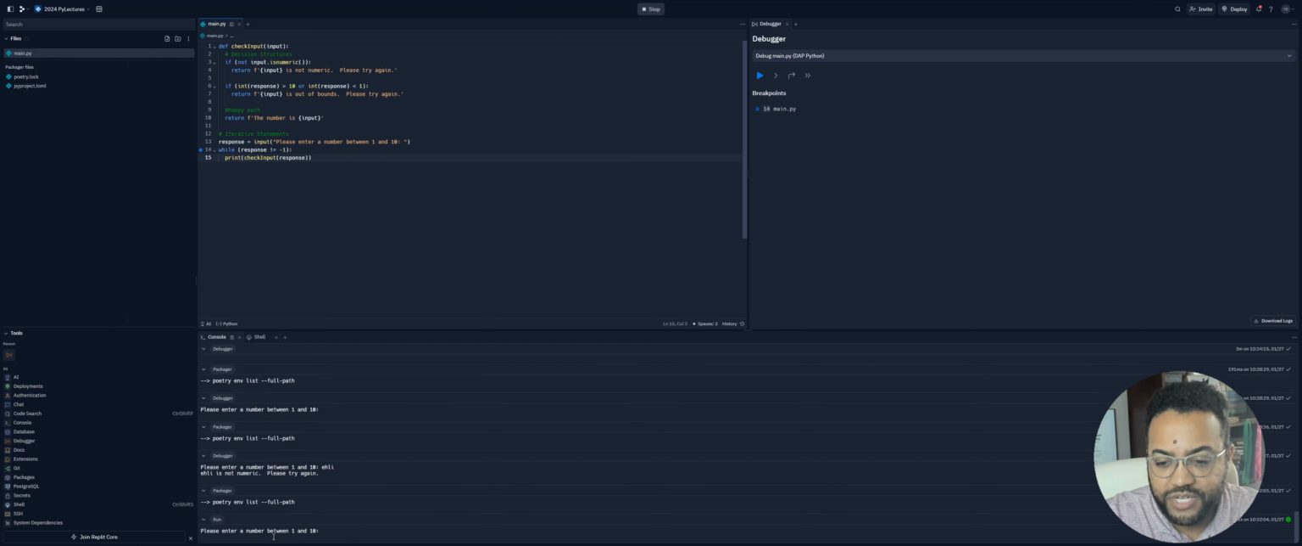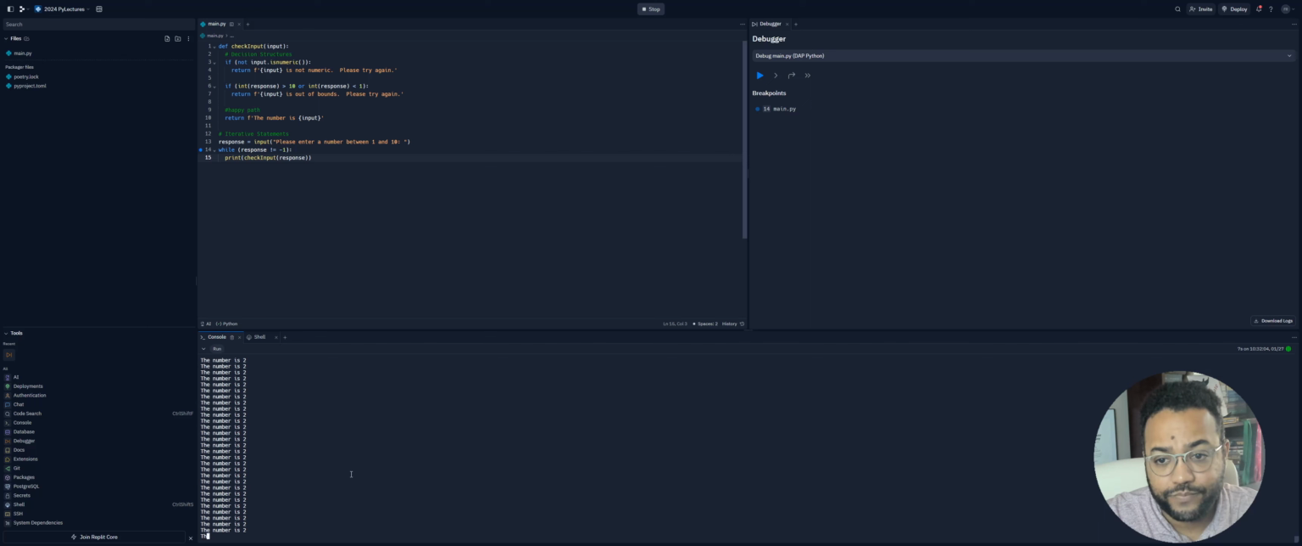So please enter a number between 1 and 10. We're going to enter a number between 1 and 10. 2. The number is 2. And it just keeps on going and going and going and doesn't stop. Now, the one thing that we're going to need to do here is put this response inside the while loop, because the input, my apologies, will stop the program from doing this infinite loop. Infinite loops are bad. Infinite loops are loops you want to avoid.